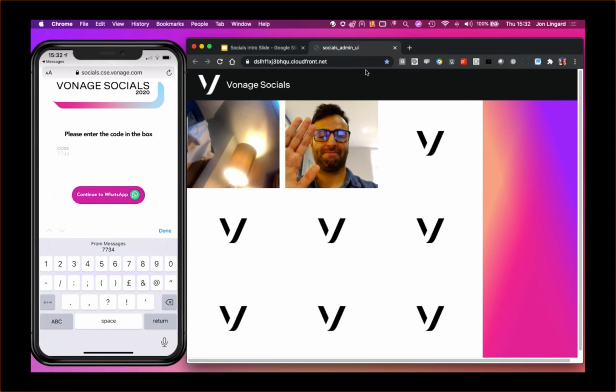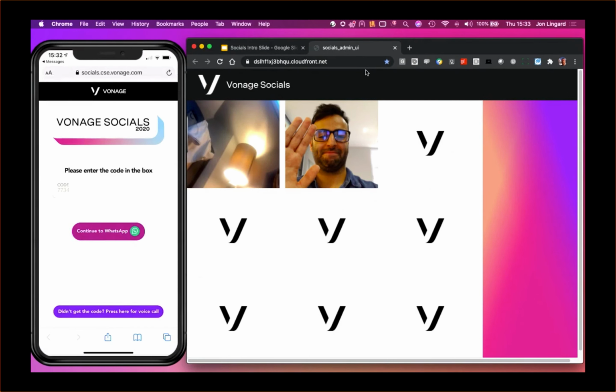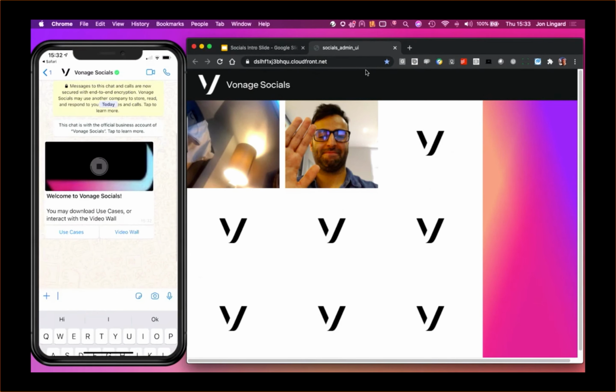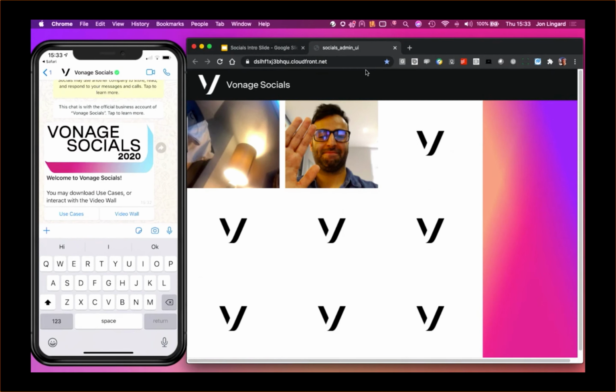So I'm now verified and signed in, and you can see the button there has lit up to continue the conversation on WhatsApp. So I'll click that button. And you can see I transitioned to WhatsApp automatically. So it was a deep link into WhatsApp. And as well as the deep link, there's what we call a template message that has been delivered, nicely branded, welcome to Vonage Socials with the options, and two buttons. So I can choose now what happens next.